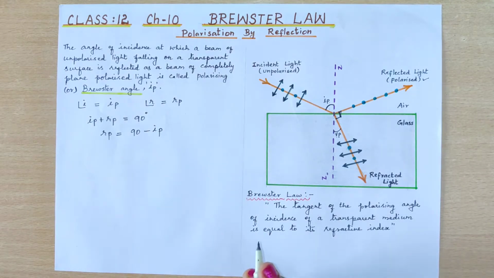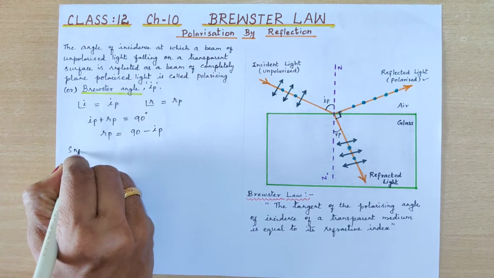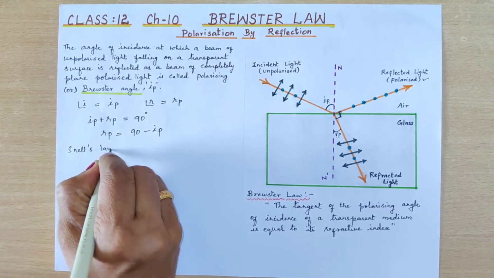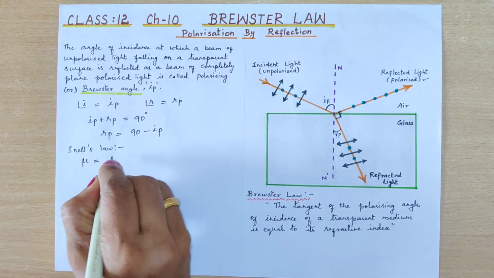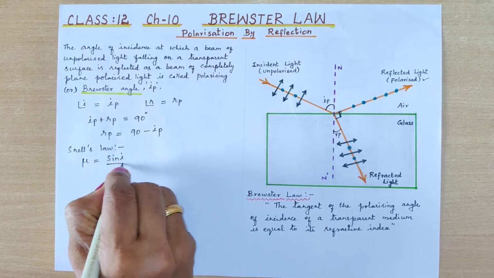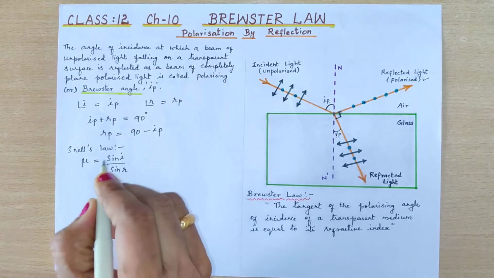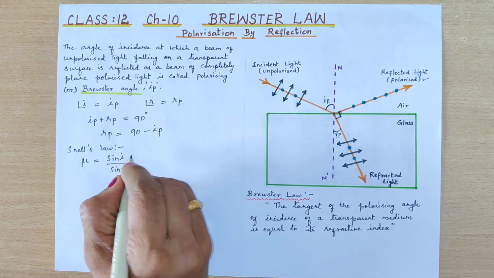According to Snell's law for refraction, mu is equal to sine I by sine R, as we all know, and this is stated for the polarized light.